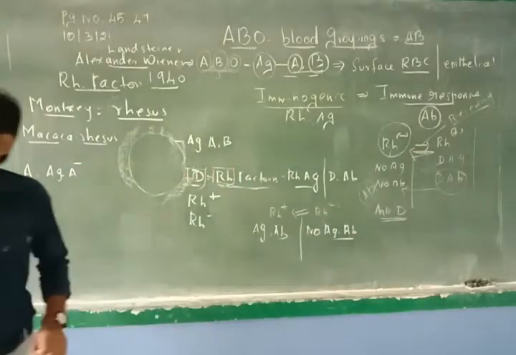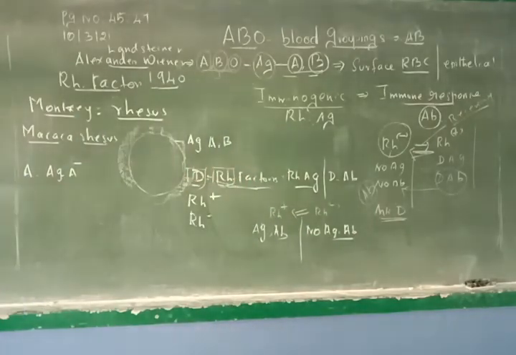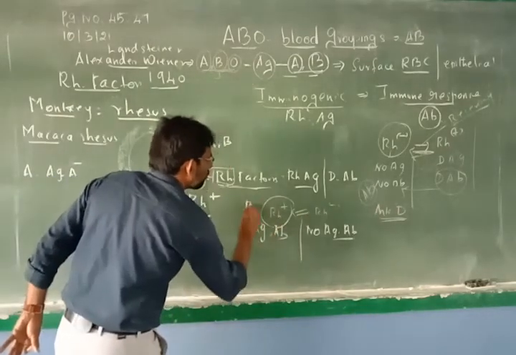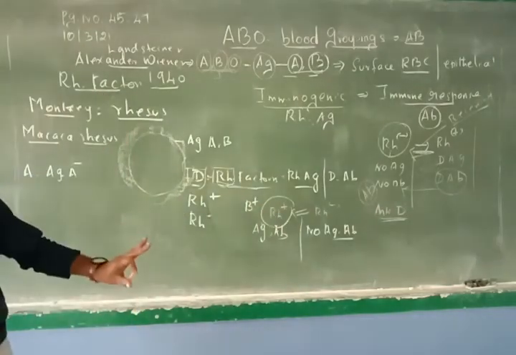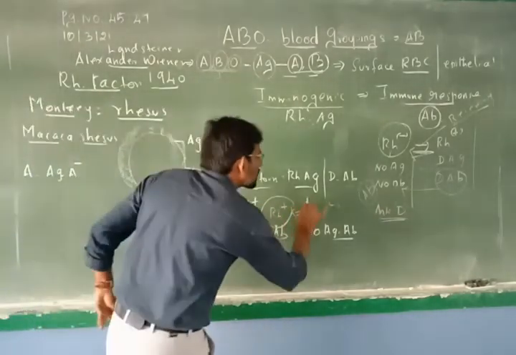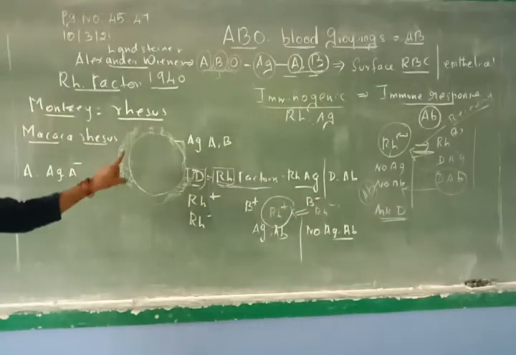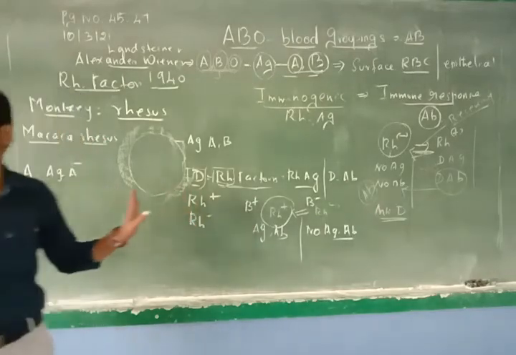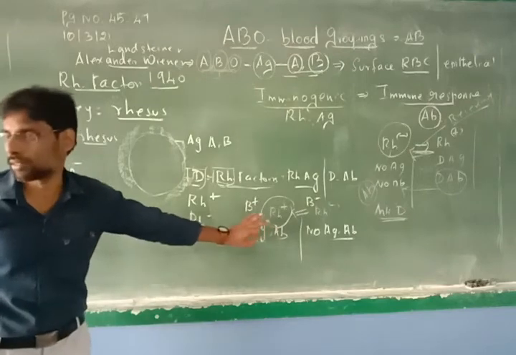In an emergency situation, if a person meets with an accident and loses blood, and is B positive, and the B positive blood is not available but B negative blood is available, you can easily transmit the blood to the B positive. So it is possible for an emergency situation.